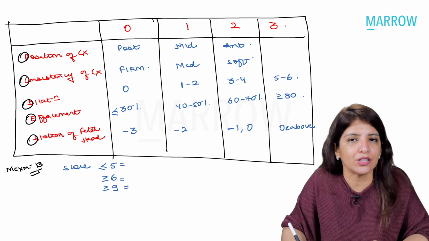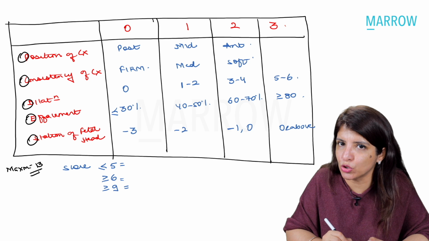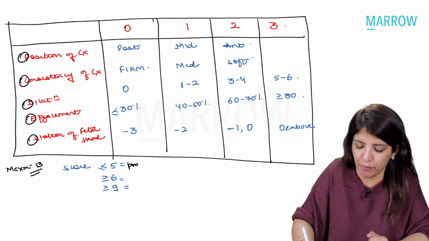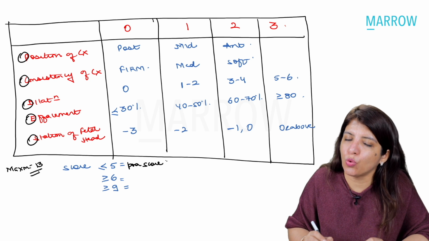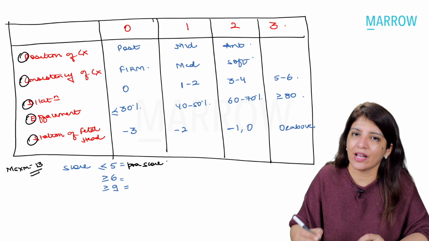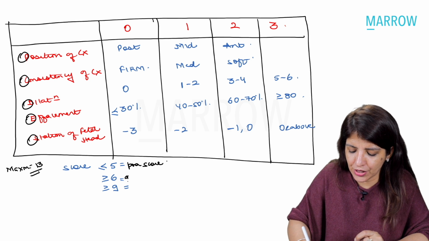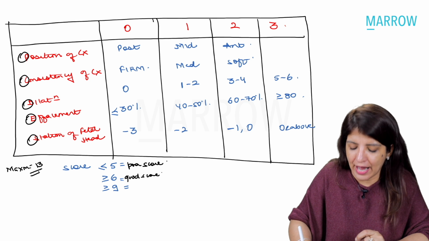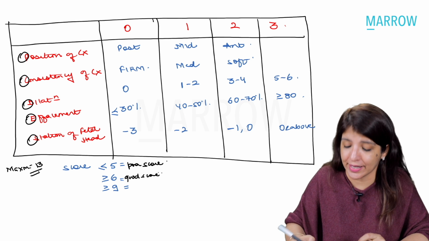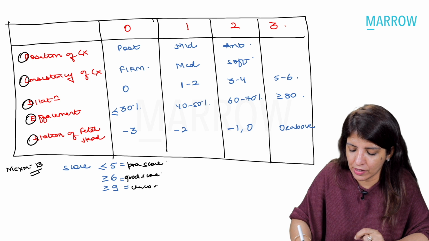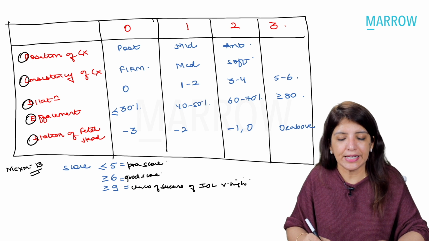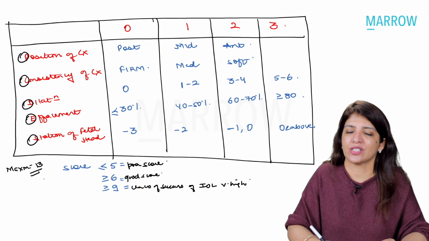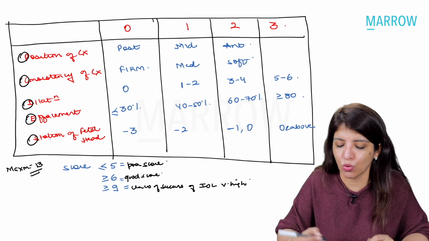Out of this 13, if the score is less than or equal to 5, then we say it is a poor score. If the score is more than or equal to 6, then we say that yes, it is a good score. And if the score is more than or equal to 9, then the chances of success of induction of labor are very high. Now, in your question, it was said that you have to calculate the Bishop score,